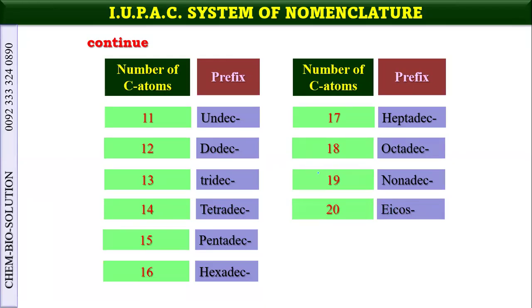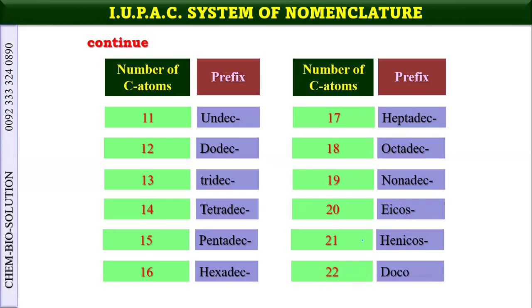Icosa means 20, so an icosahedral virus has a head with 20 sides. And after that it is henicosan and docosan. But you do not need to memorize this slide. This is not part of our A level.